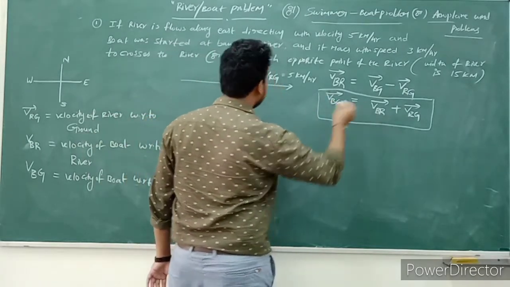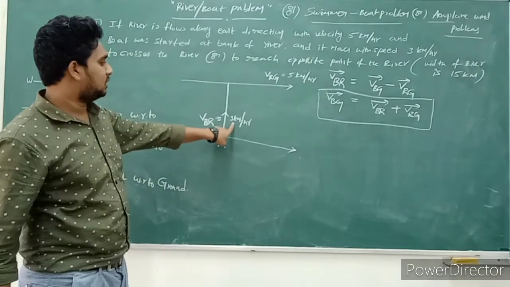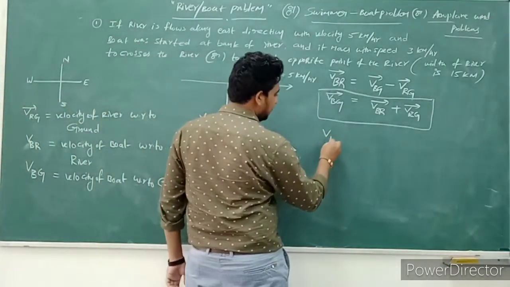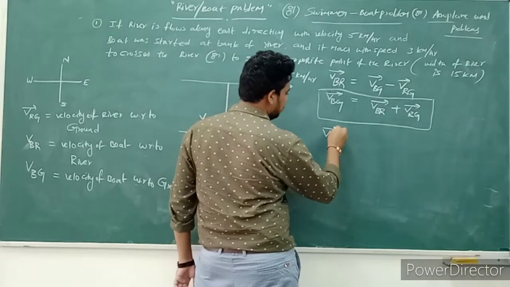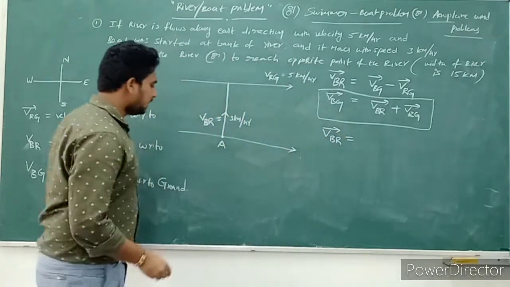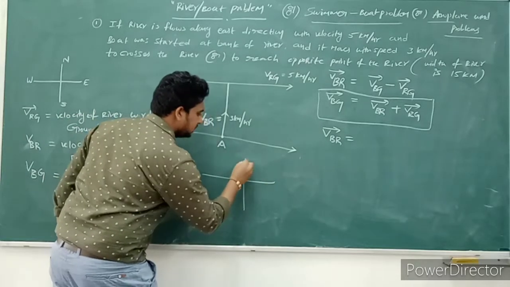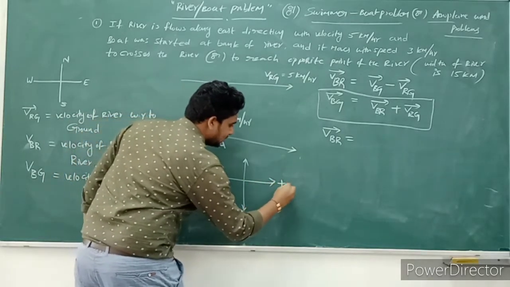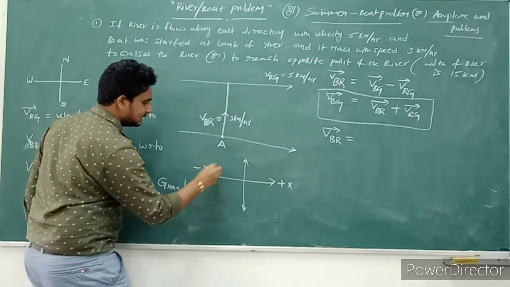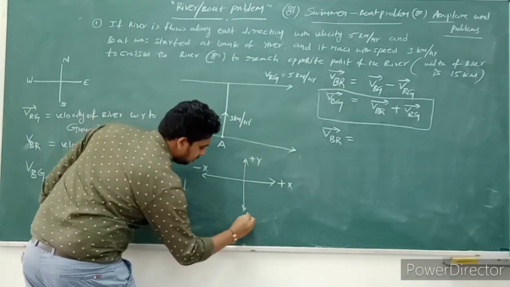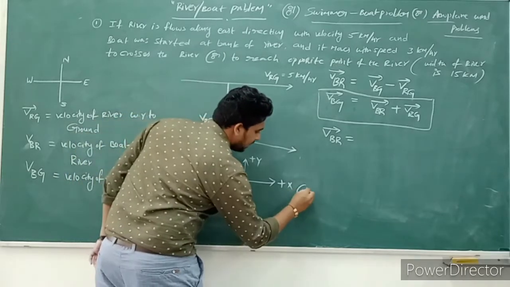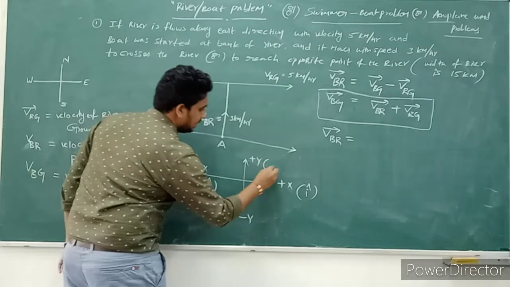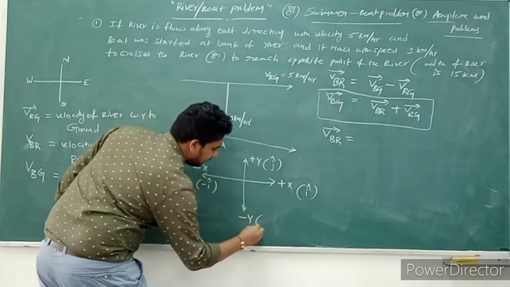If you know the velocity of boat with respect to river, it is 3 kilometers per hour. Here, observe carefully. This is the positive x-axis. This is the negative x-axis. This is the positive y-axis. This is the negative y-axis. This is indicated with i cap. This is indicated with minus i cap. This is indicated with j cap. This is indicated with minus j cap.